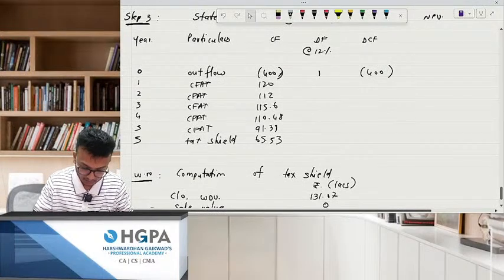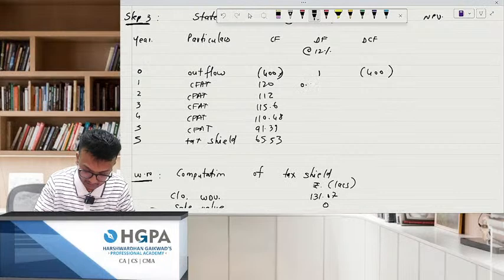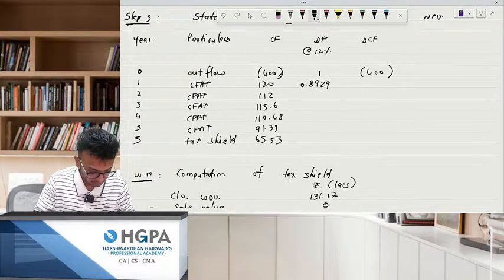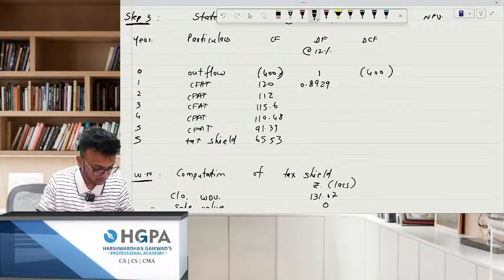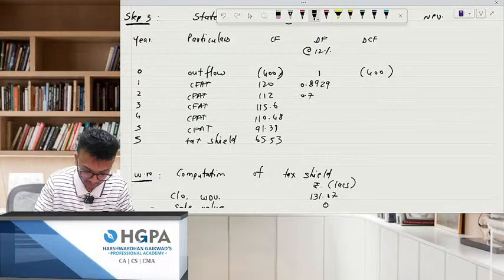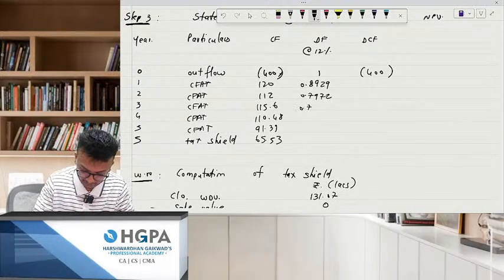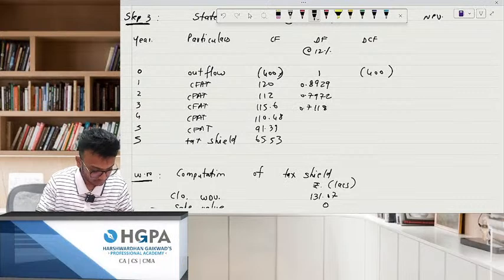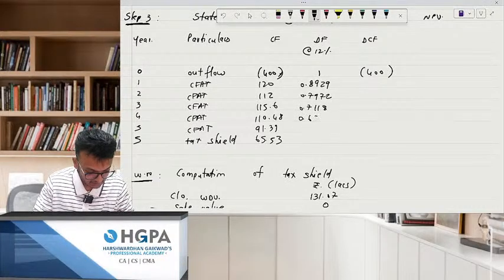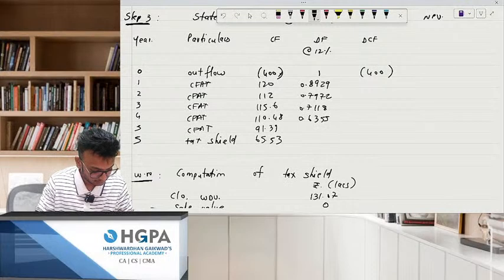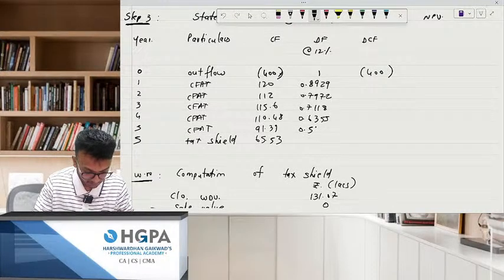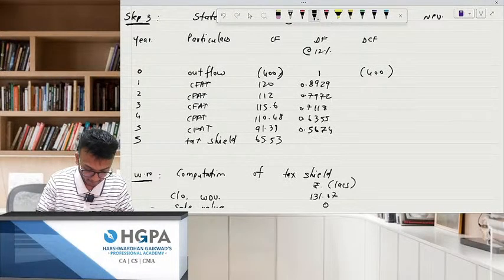Now first, can you please give me the discounting factor for 12%? 1.12. We'll take 4 decimals. 0.8929, which is 1 divided by 1.12. 0.7972. 0.7118. 0.6355. 0.5674.